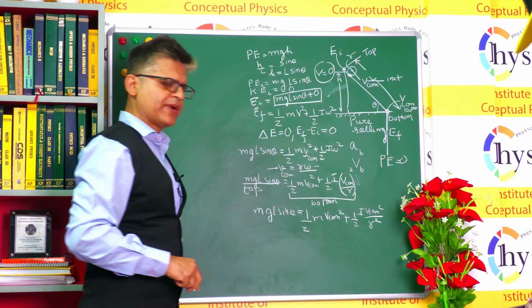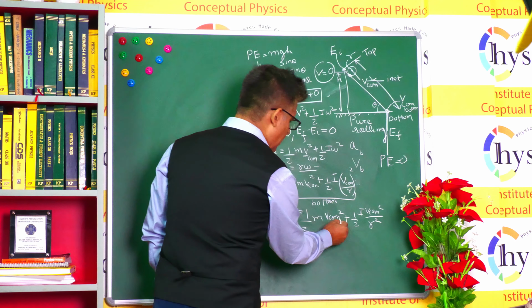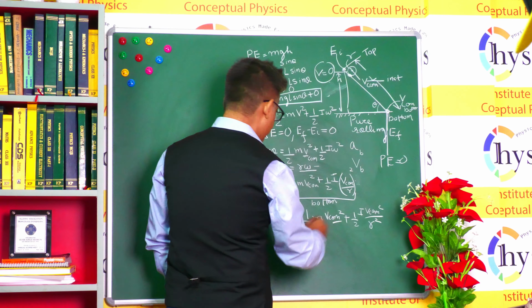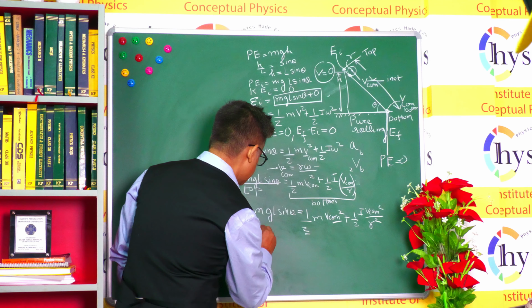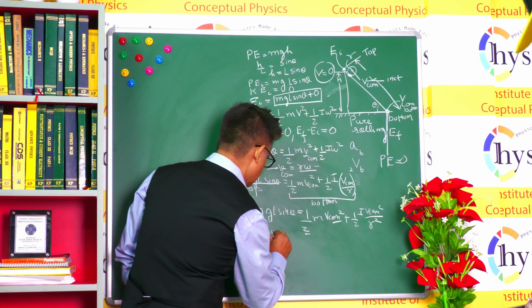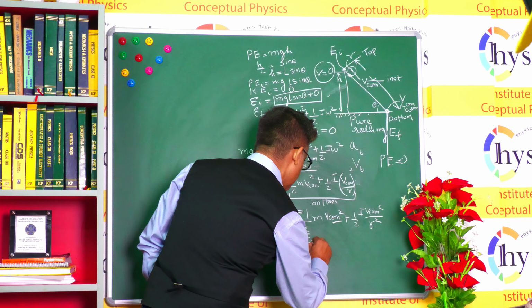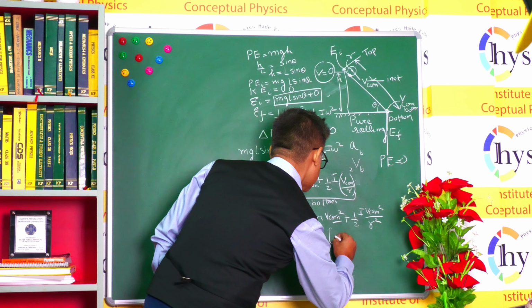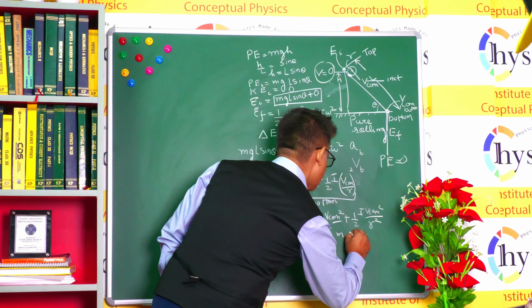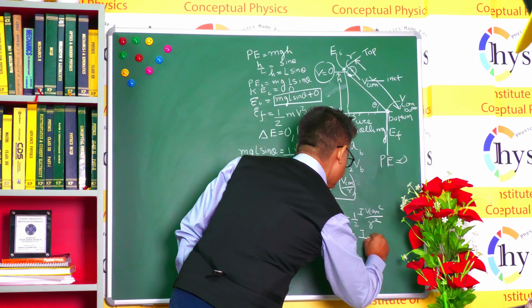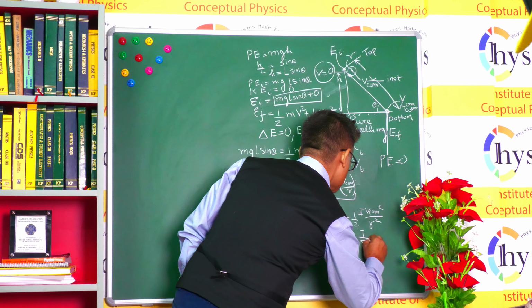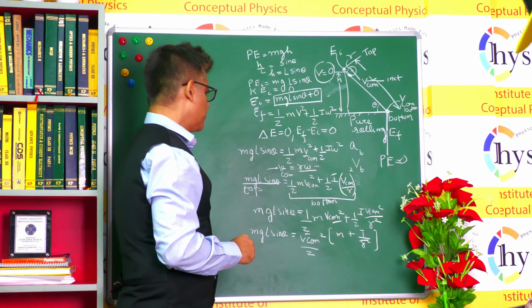So this is our expression. We will take half and v_com² common, and therefore mgL sinθ = v_com² at the bottommost point, divided by 2, times (m + I/r²). This is what you get.